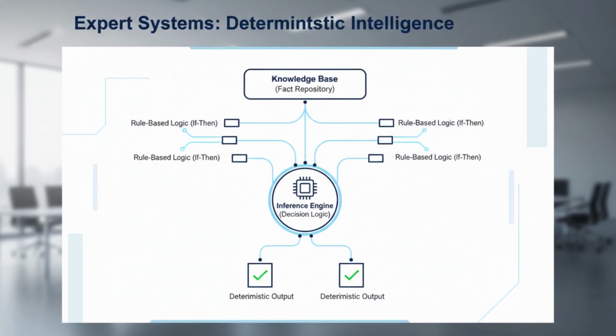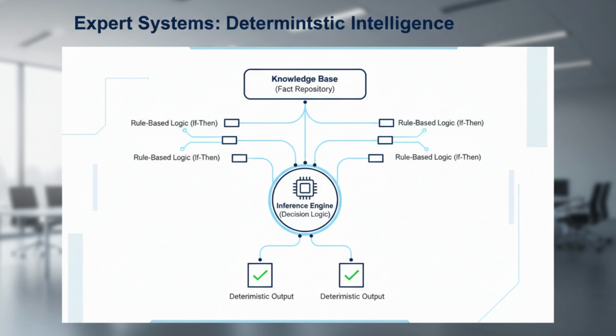Expert systems are the oldest subset of AI, focused on emulating the decision-making ability of a human expert through rule-based logic. While modern ML is probabilistic, expert systems are deterministic, making them critical for highly regulated industries like finance or medicine. The architecture consists of a knowledge base, the facts, and an inference engine, the logic rules. From a scaling perspective, these systems are highly efficient as they don't require expensive GPU cycles. However, they require complex knowledge engineering to maintain.